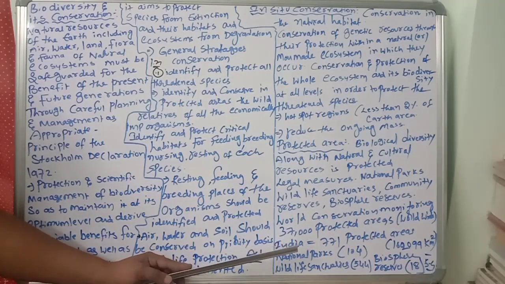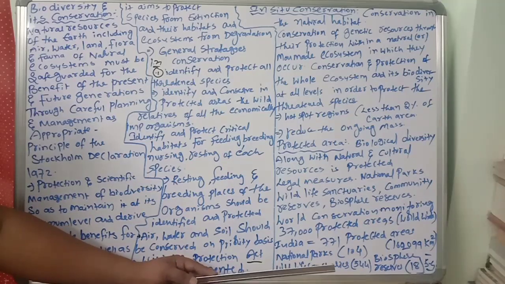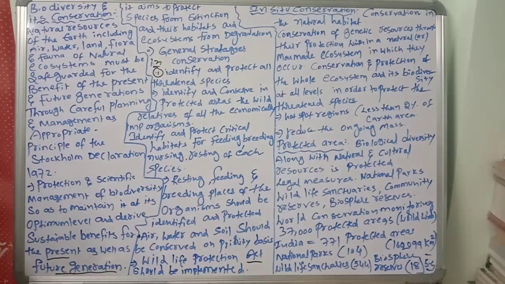India has about 771 protected areas covering 1,62,099 square kilometers, comprising 104 national parks, 544 wildlife sanctuaries, 18 biosphere reserves, and several sacred groves.